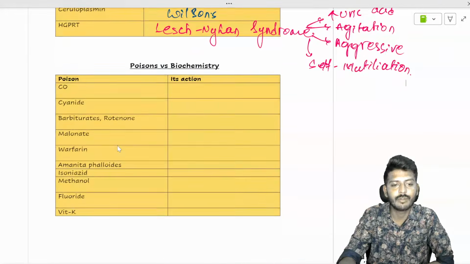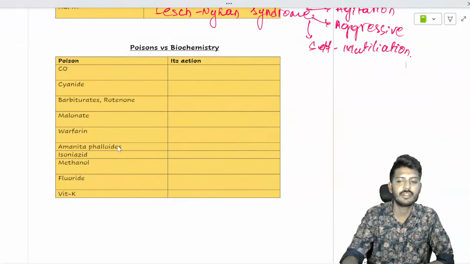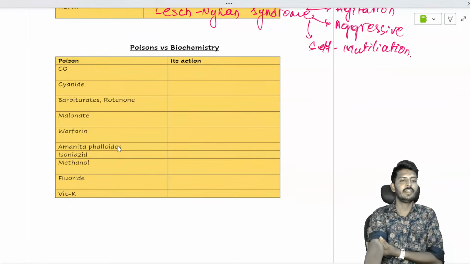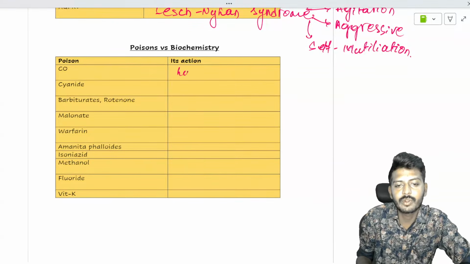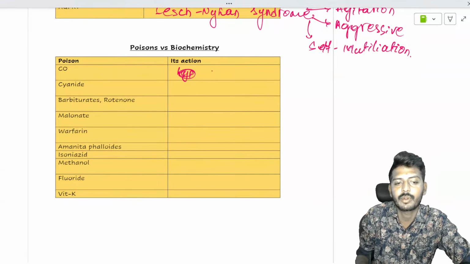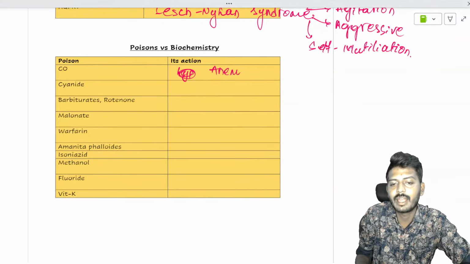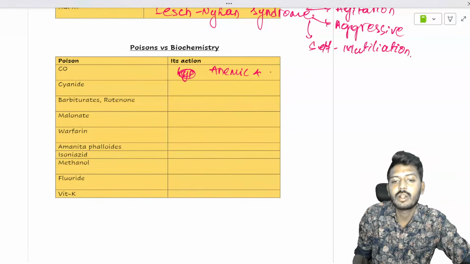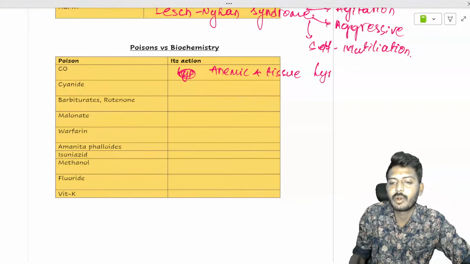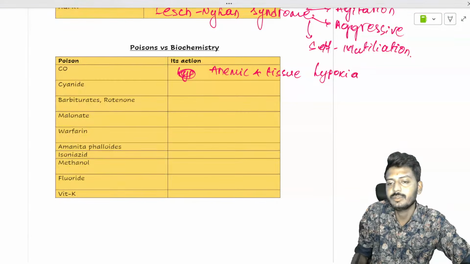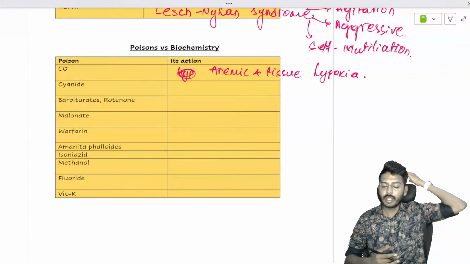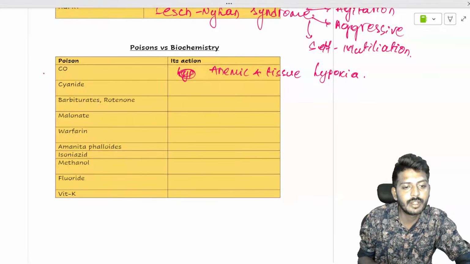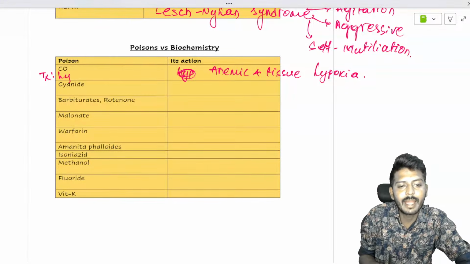Then let's talk about some very important poisons versus biochemical concepts. Carbon monoxide causes both anemic and tissue hypoxia. Carbon monoxide poisoning treatment is hyperbaric O2.